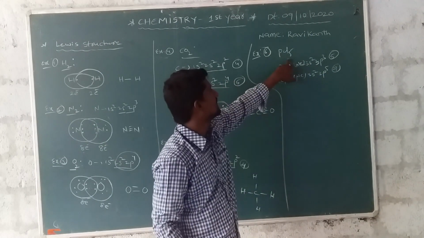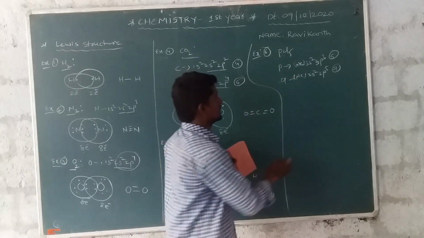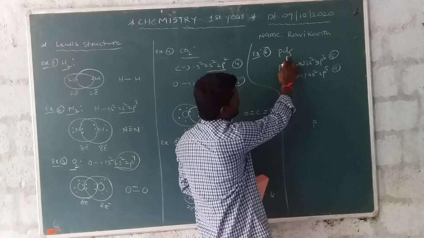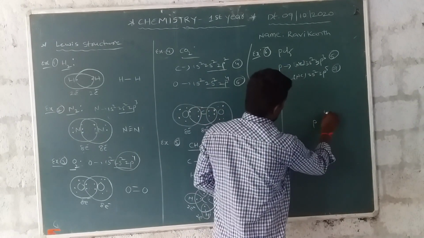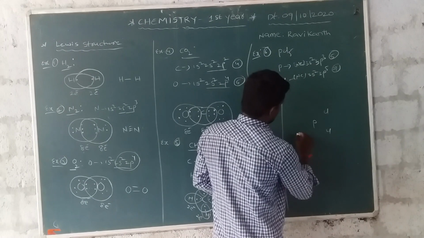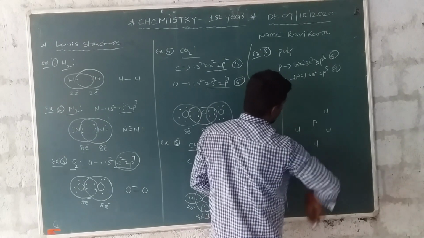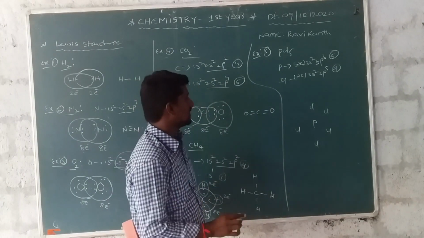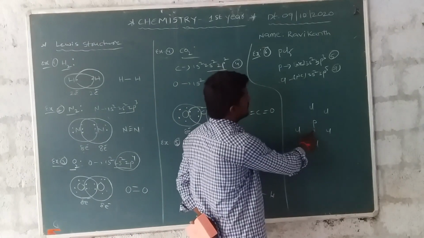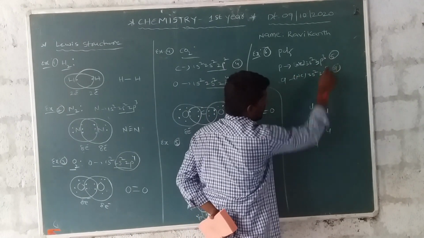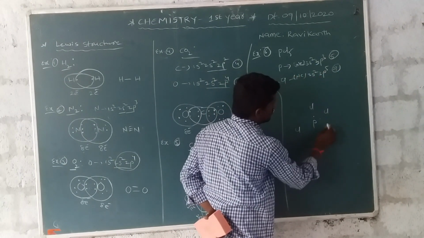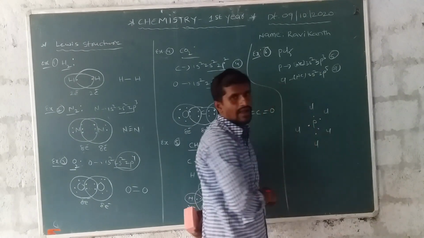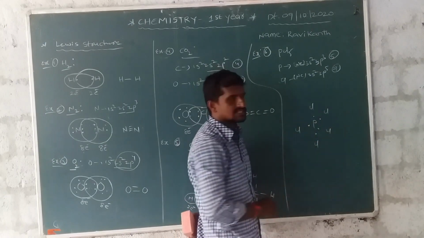In this PCl5, the central atom is phosphorus. This is phosphorus. Next one, how many chlorines surrounding? 5 chlorines. This is 1 chlorine, second one, third one, and fourth one. This is the fifth one. First of all, the filling of phosphorus. Phosphorus, how many electrons? 5 electrons. 1, 2, 3, 4, and 5.